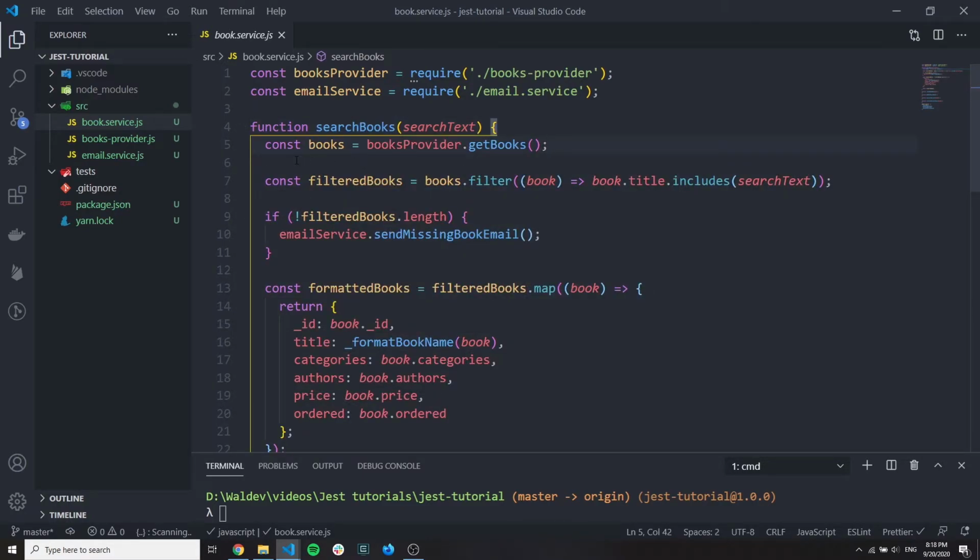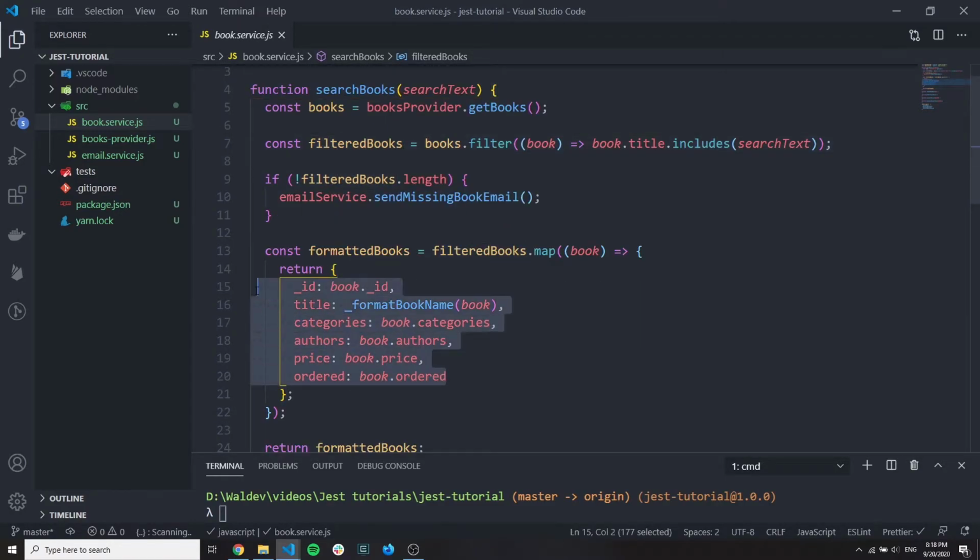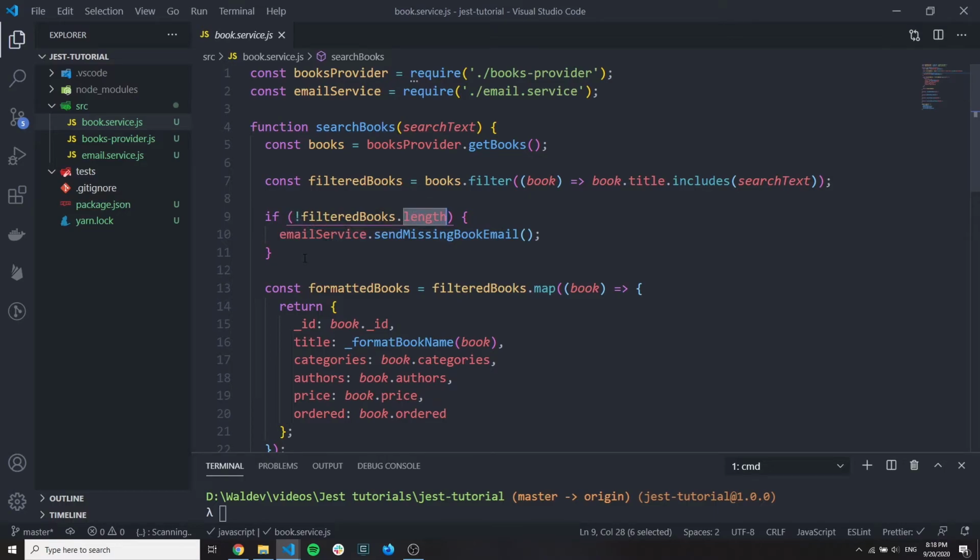What this function actually does is get the books from the DB and filter the books if the title of the book includes part of the search text. So the search text is a part of the title, for example. And if we found some books, then we map them like this and return them. But if the filtered books' length is 0, so we don't find any books, it means a user searched for a book that we don't have, and we want to send the missing book email. For example, we want to send an email to ourselves: this book was searched, but it's not in our database, please order the book. Something like this.